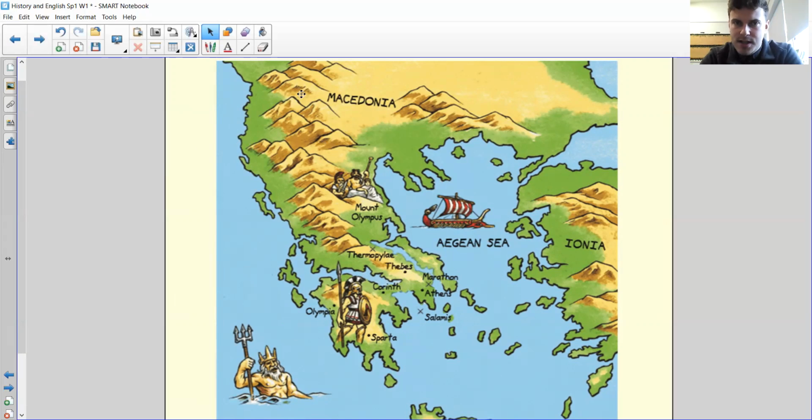We've got lots and lots of these things in the middle of Greece, which I hope you spotted are mountains. Okay, it's a very mountainous landscape, Greece. And here are the islands that we were talking about earlier. All these little islands belong to Greece. They are part of ancient Greece, okay? Now, you'll see that there are lots of names with dots underneath them on our map. I wonder if you can tell me what they are. We looked at a lot of maps with these on when we did the United Kingdom. So pause the video, see if you can have a rewind and remember.